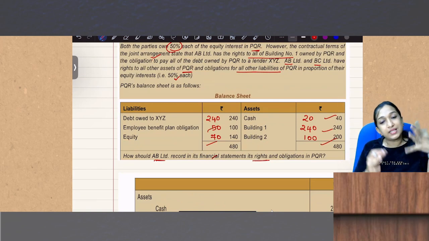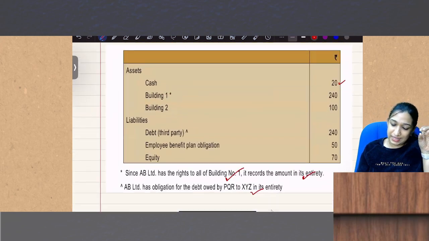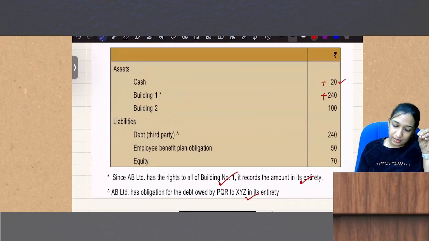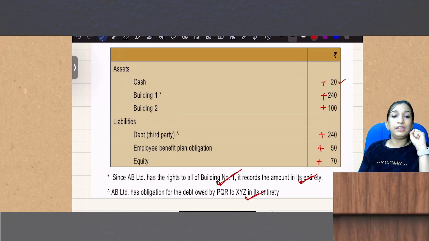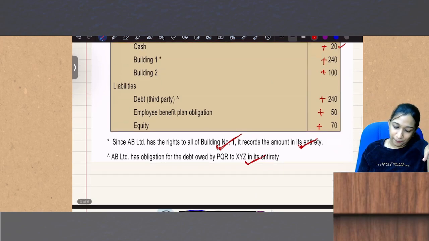So on the asset side, you add this, and to liabilities you add this. Since AB Limited has rights to all of building number 1, it records the amount in its entirety, and also the debt owed by PQR to XYZ.